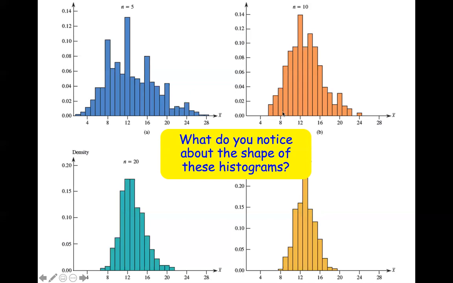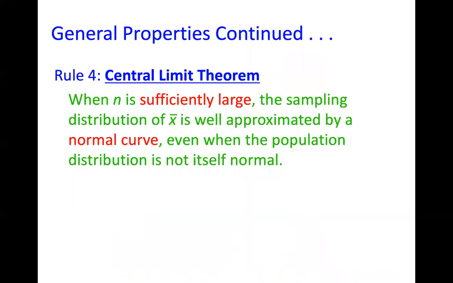So that's actually a big, big deal. Because even though our population wasn't normal, it was severely right skewed, the sampling distribution could still be normal as long as my sample size was large enough. This was such a big discovery that they labeled it a theorem.